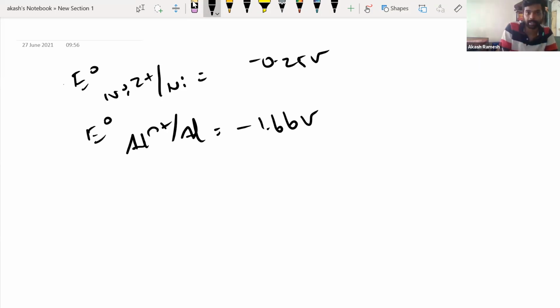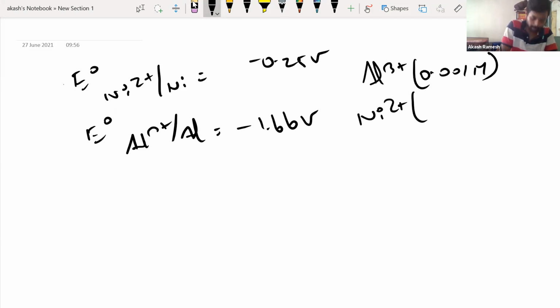And they are telling us the Al3+ concentration is 0.001 M, and the concentration of Ni2+ is 0.5 M.